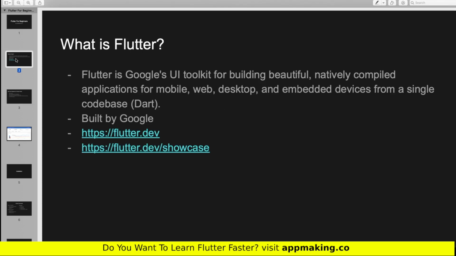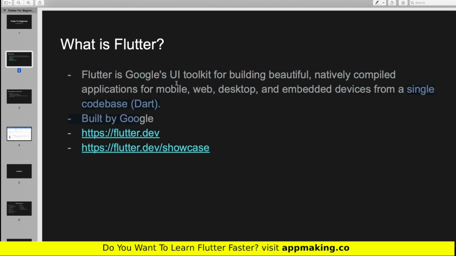So let's start with the basics of Flutter. So let me explain what is Flutter. Flutter is a Google UI toolkit for building applications. Application in the sense you can build multiple applications, cross-platform. So you can create a mobile application, desktop application, web application, embedded device with a single code base.